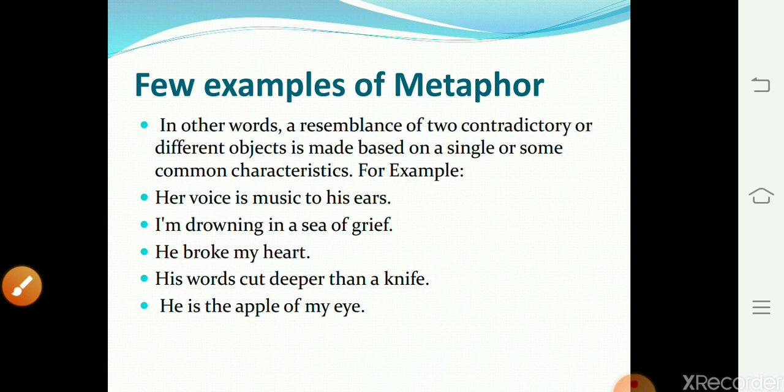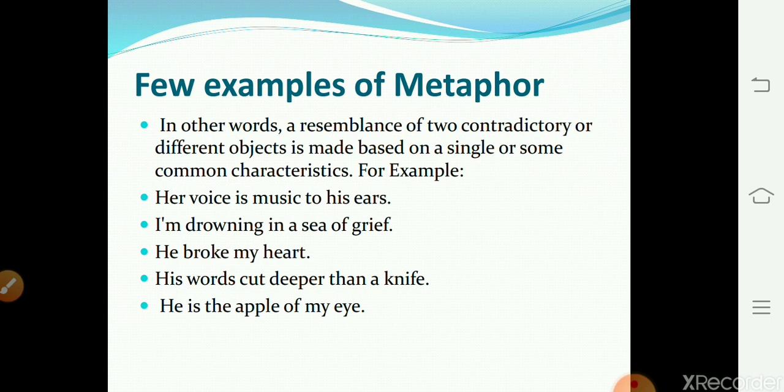A few examples of metaphor. In other words, a resemblance of two contradictory or different objects is made based on a single or some common characteristics. We should remember this. For example, her voice is music to his ears, which implies that her voice makes him feel happy.